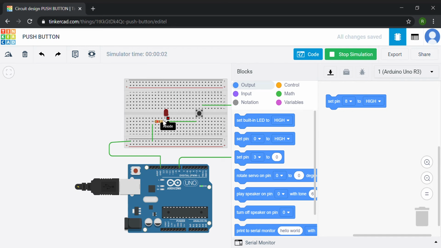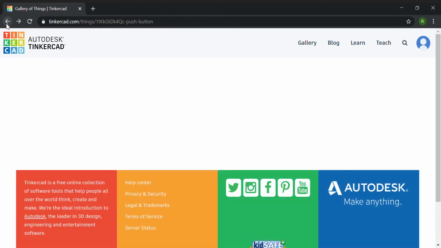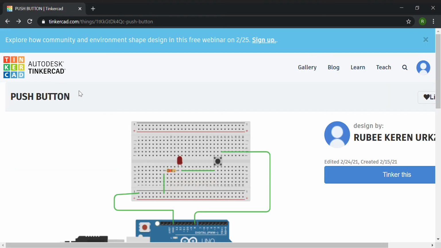Now the light is not glowing because it's not being controlled. If I click on this push button, the light glows. If I'm not operating the push button, it doesn't glow. So this is a simple code using a push button for an LED light. Now let's go for RGB light blinking using the push button.